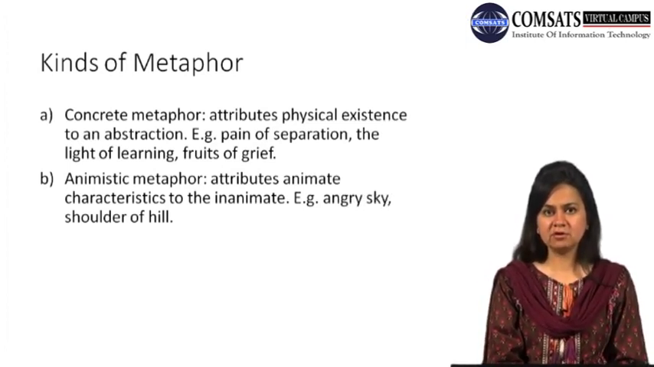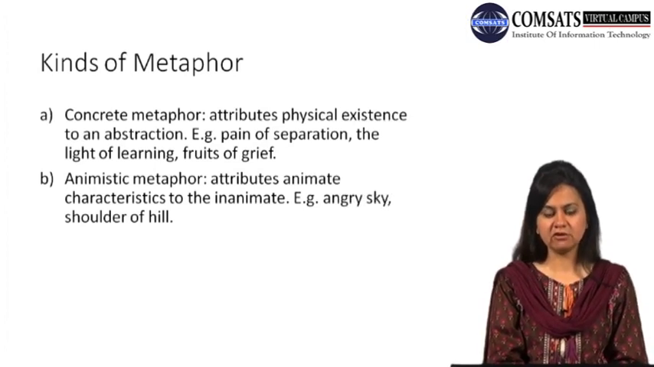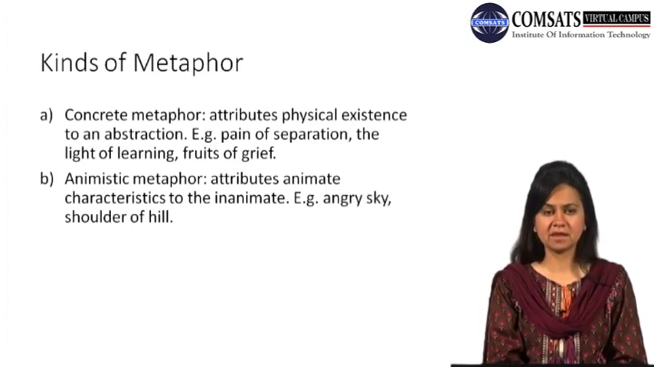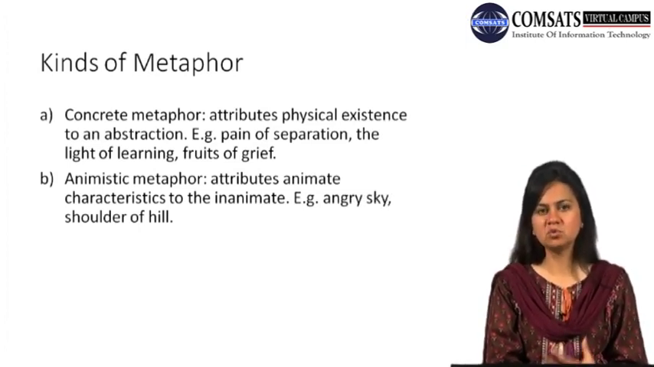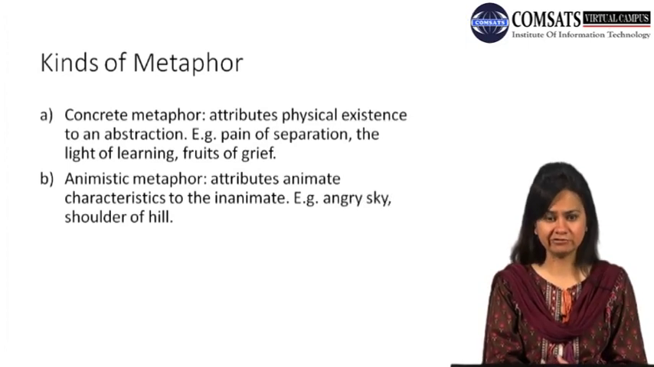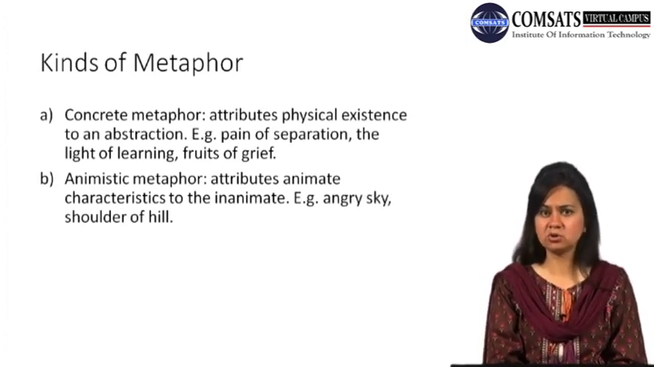Another type of metaphor is called animistic metaphor. Animistic metaphor, as the very name suggests, here we attribute animate characteristics to inanimate things. Animate characteristics are those which are there in either the humans or animals or the living things. Things which can move, which can breathe, which can show life. When we use animistic metaphor, we are giving the qualities of an animate thing, a living thing, to a non-living thing. For example, we say angry sky or shoulder of the hill.